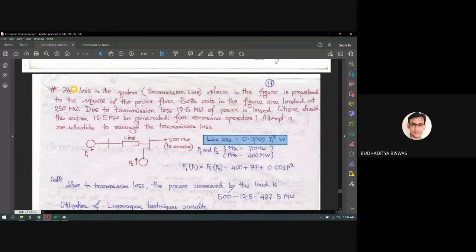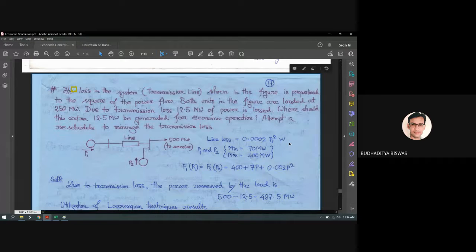So in this expression just put the value of P1 as 250, you will get that 12.5. Because this 12.5 is not given, it means it's not any other arbitrary value. That one is a calculated value. Calculated value means if power plant 1 is generating 250 megawatts, just replace the value of P1 square as 250 square, then you get the 12.5 megawatt. So everything is based on this formula. This is the ultimate formula for the transmission loss.